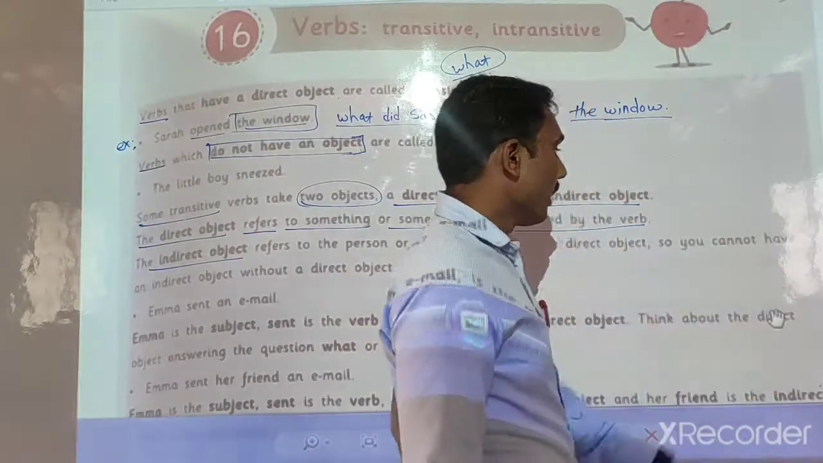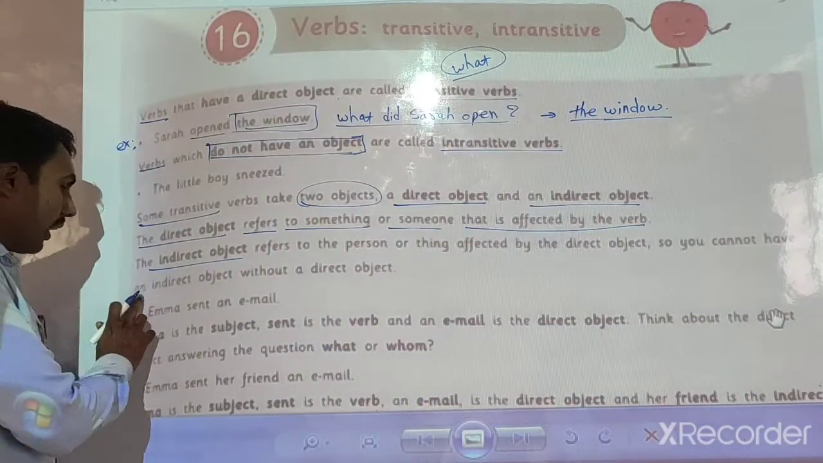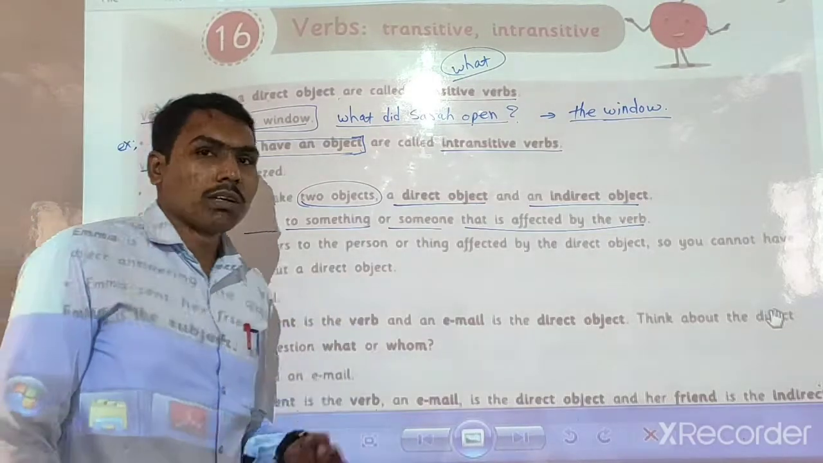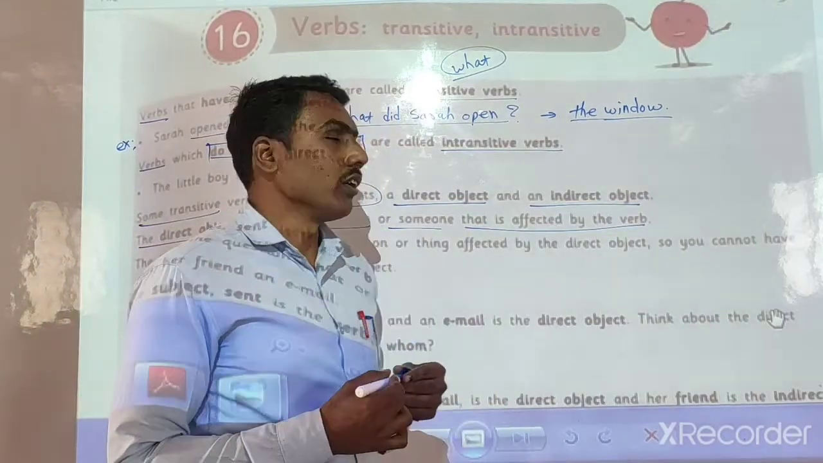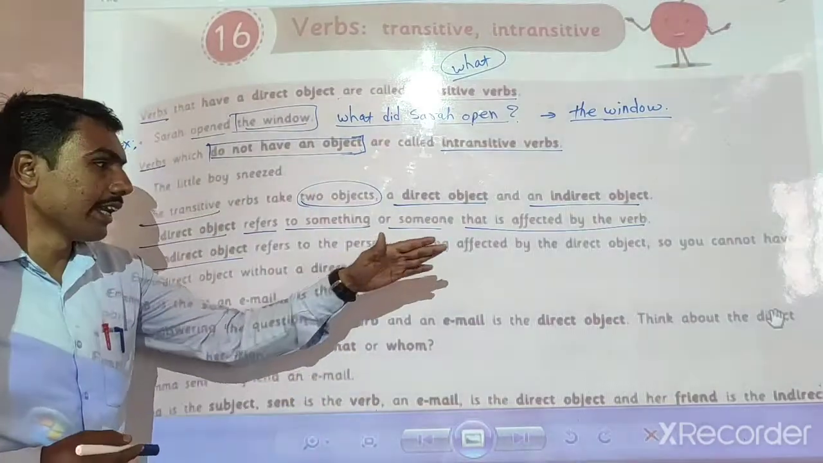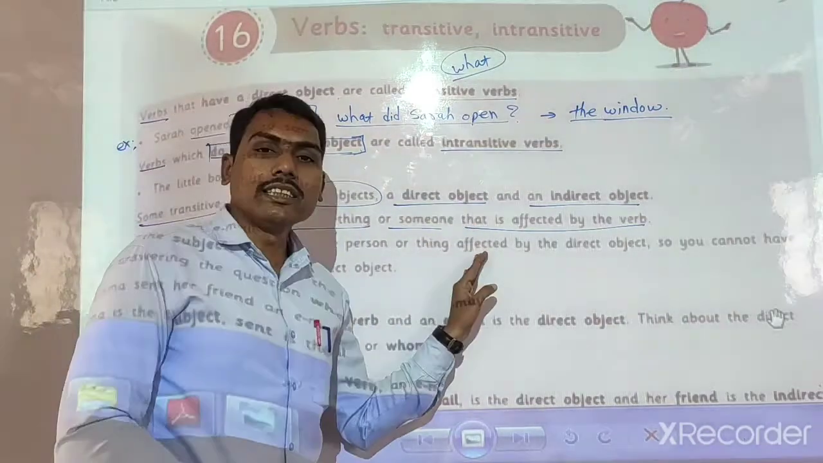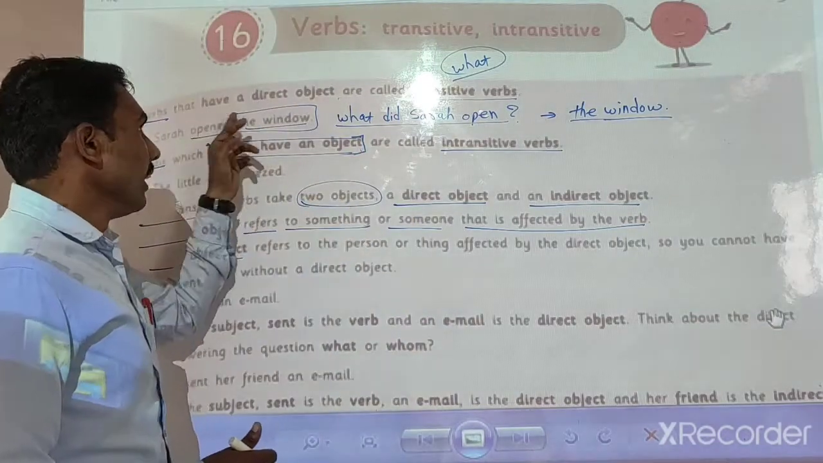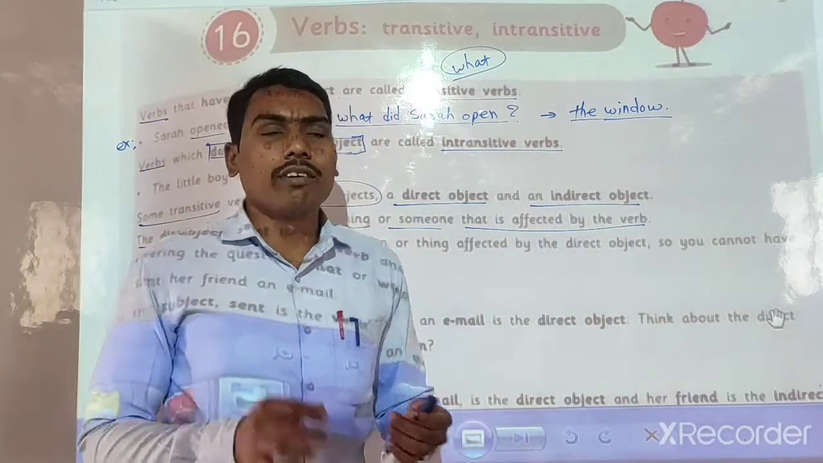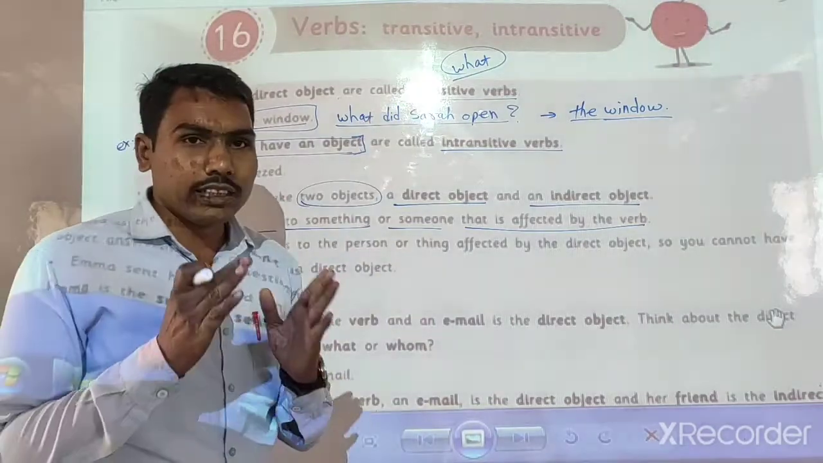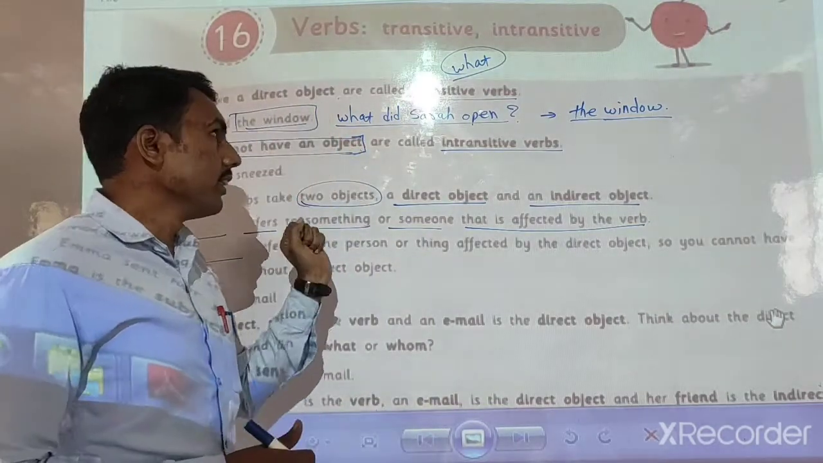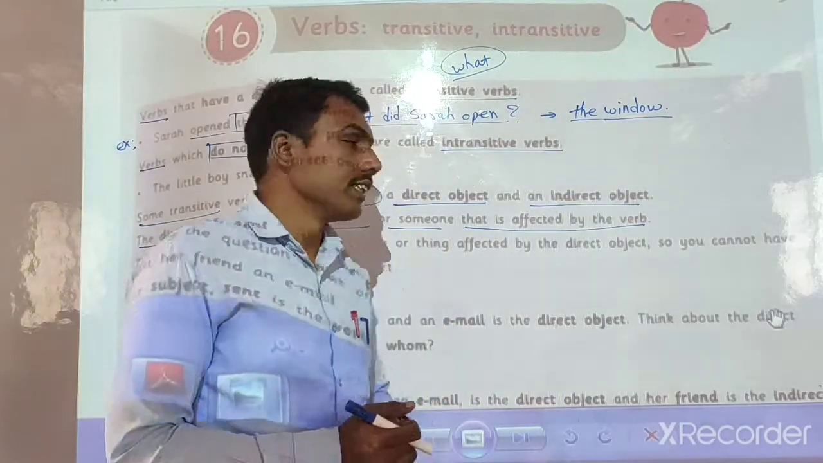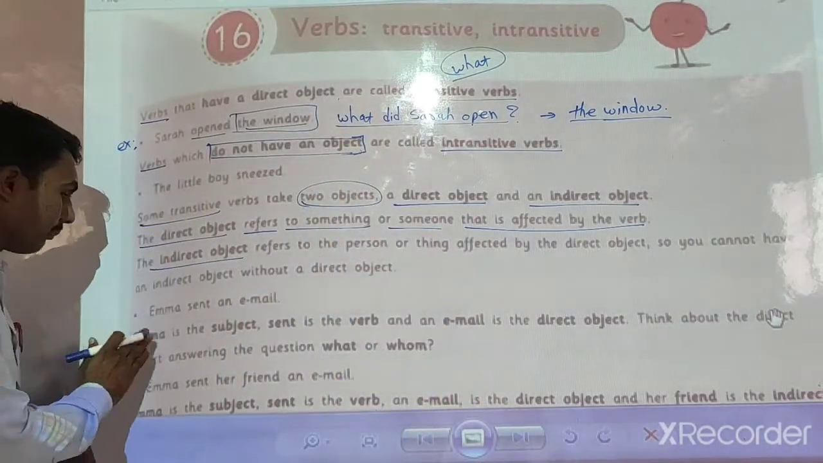So you cannot have an indirect object without a direct object. Direct object शिवाय आपल्याला indirect object मिळू शकत नाही. So it is very necessary to have a direct object. When in any sentence there is a direct object, that verb is a transitive verb. Our definition of transitive verbs is that a verb which has a direct object is called a transitive verb.